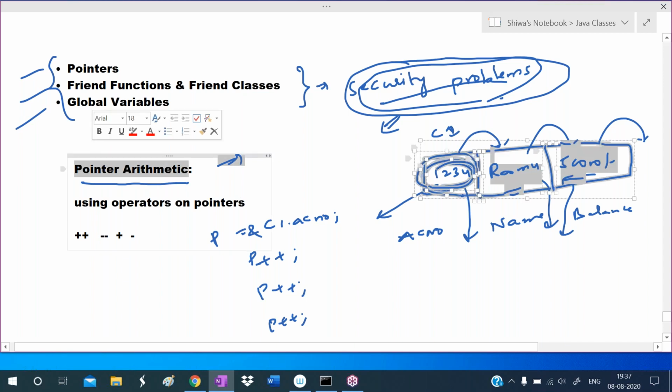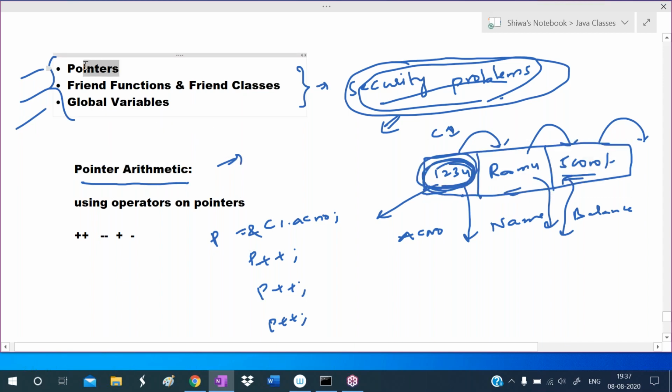Due to pointer arithmetic, if we know the address of one element, we can access the next elements also. So the pointer arithmetic concept is very, very dangerous, and security problems may occur. In C++, don't use pointer arithmetic, otherwise security problems will occur. C++ supports pointer arithmetic, so that's why I call C++ not a secure programming language. Due to this reason, Java developers removed the pointer concept.